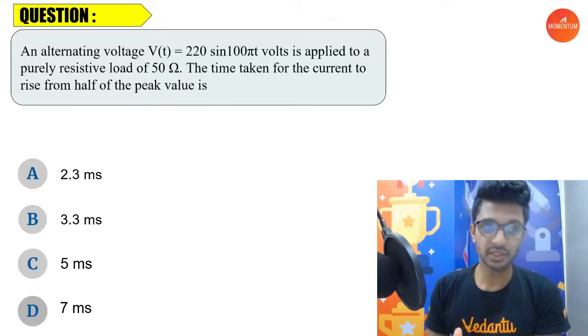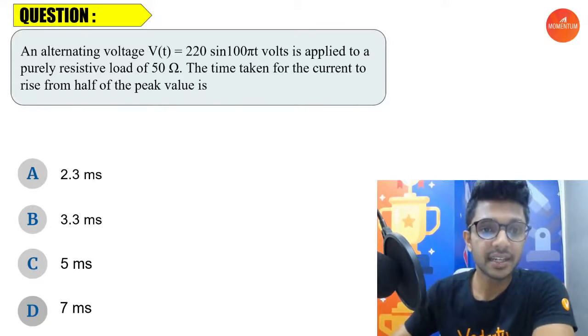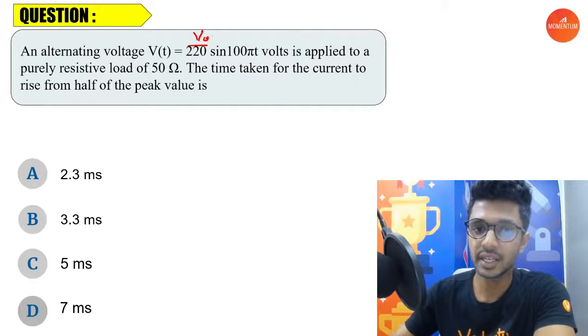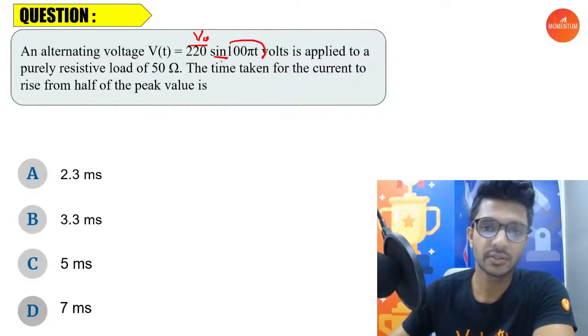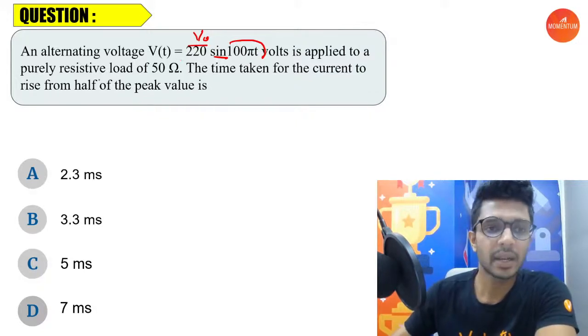That's a very beautiful question. Listen. An alternating voltage is given, V(t) equal to 220 sine of, and 220 is the maximum value of voltage. This is what is called the phase angle. This voltage is applied to a purely resistive load of 50 ohm.